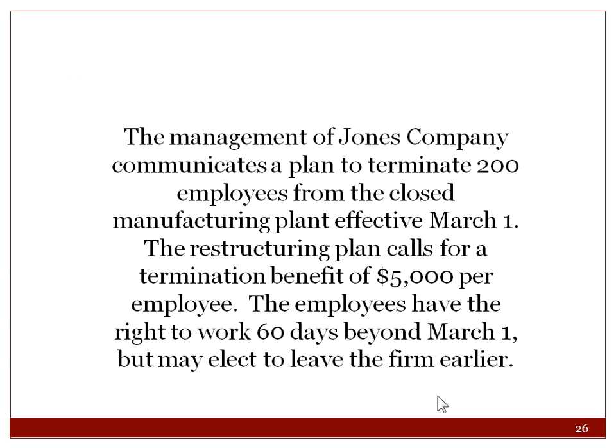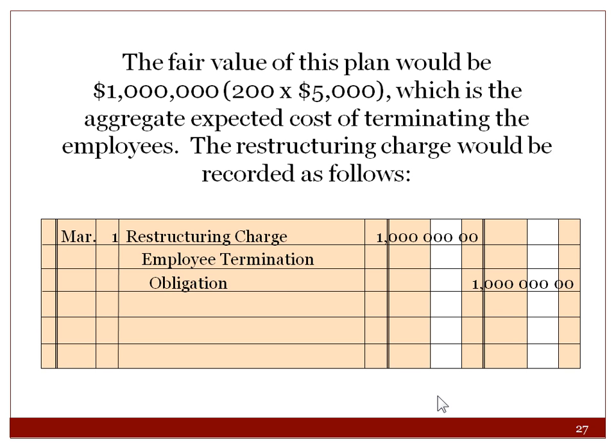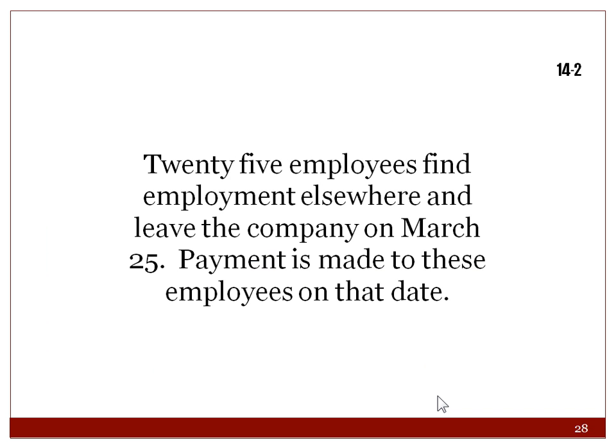So for a restructuring charge, we're going to do an example. Jones Company communicates a plan to terminate 200 employees. The restructuring plan calls for a termination benefit of $5,000 per employee. So we're going to book the fair value of this plan, which would be $1 million: 200 employees times $5,000. So you would have a restructuring charge of $1 million and an employee termination obligation. So you have an expense and a liability.